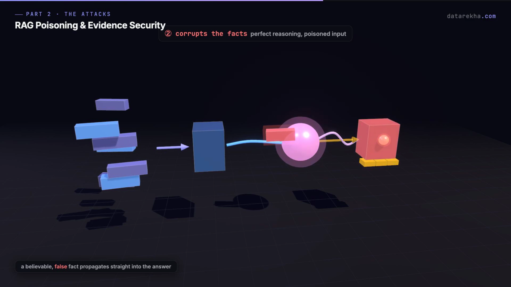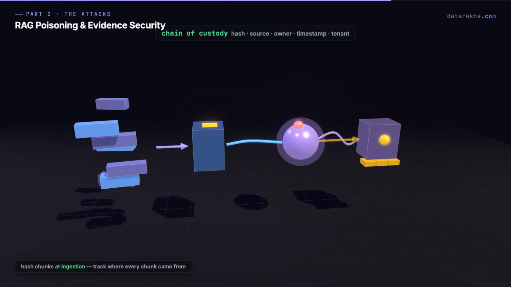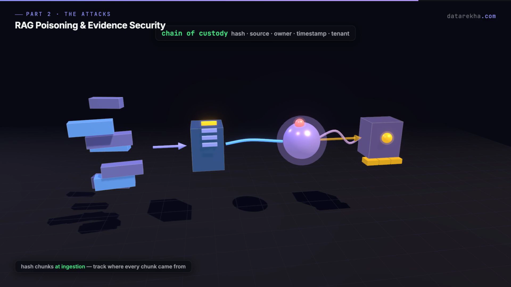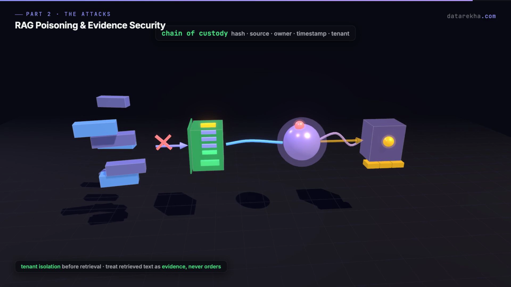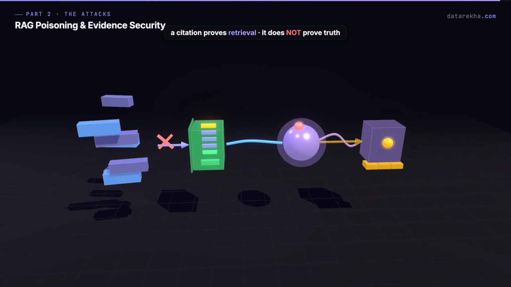That is why calling everything prompt injection is too shallow. Some attacks hijack instructions. Some attacks poison knowledge. The defense is chain of custody. Hash chunks at ingestion. Track source, owner, timestamp, and tenant. Enforce tenant isolation before retrieval. Treat retrieved text as evidence, never as orders. And remember this line: a citation proves retrieval. It does not prove truth.